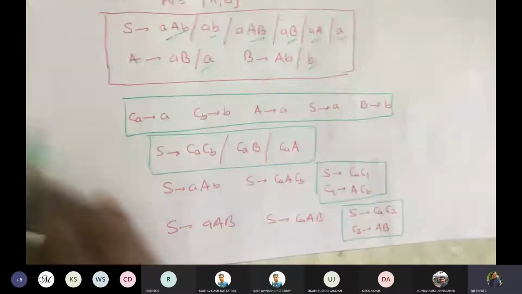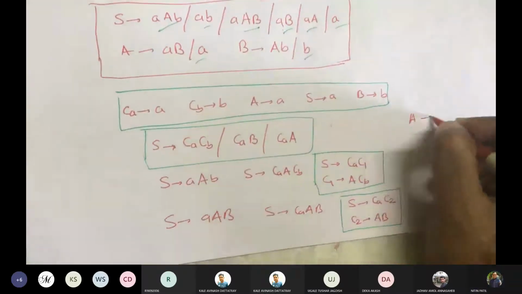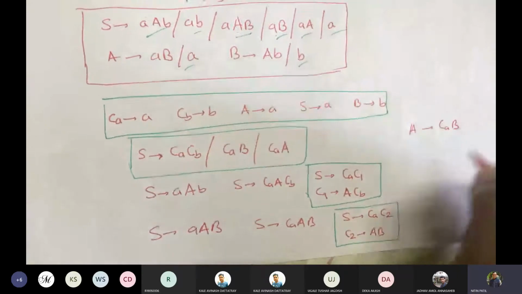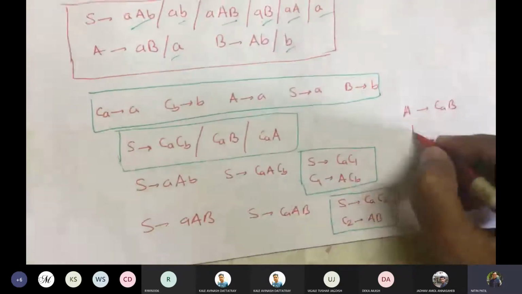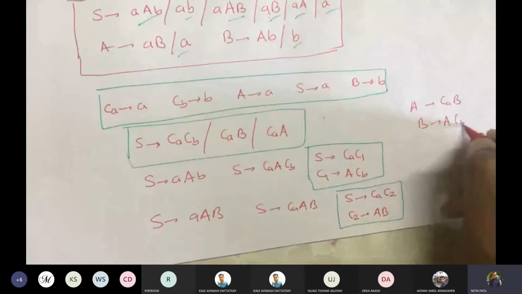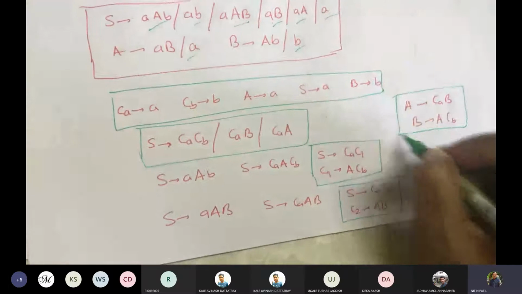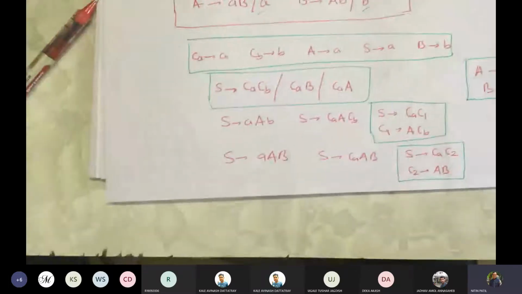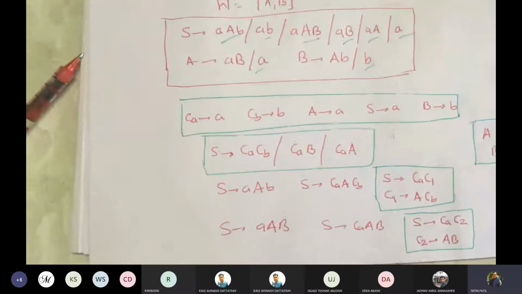Now remaining are A and B productions. So we'll write them as A gives CA B with the replacement of A by CA, and B gives A CB. So all of them are now in required form. So the things that are marked with green border block are in Chomsky normal form. Any question?